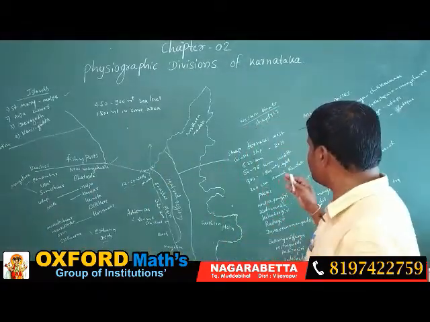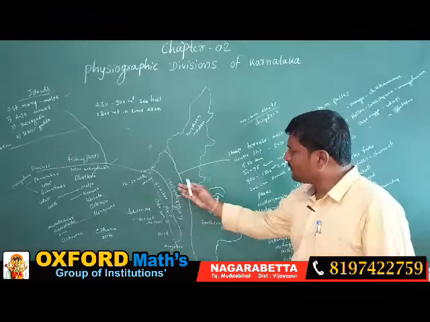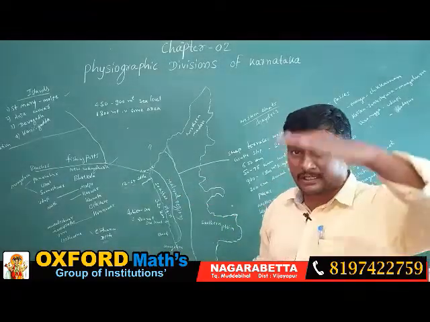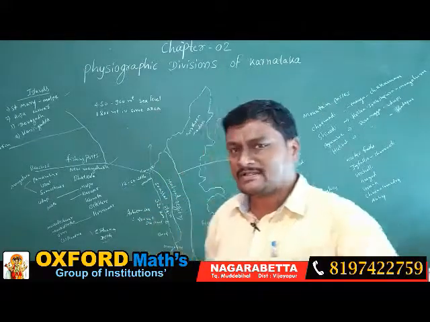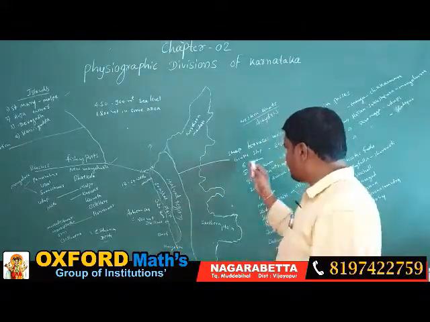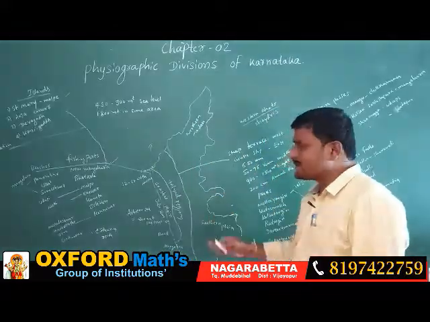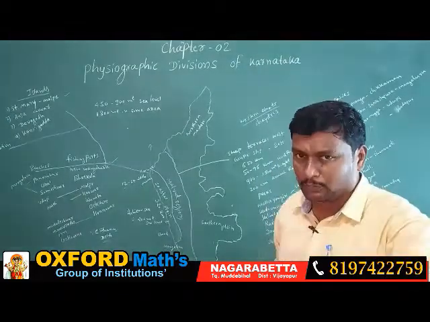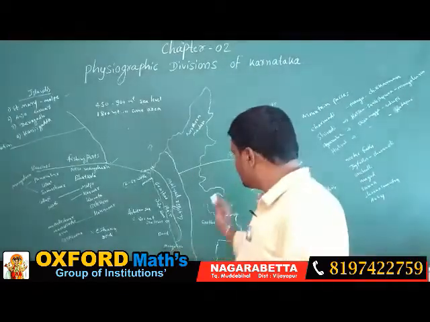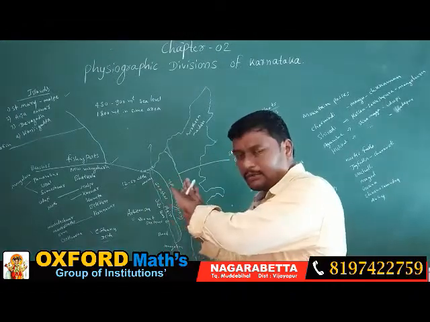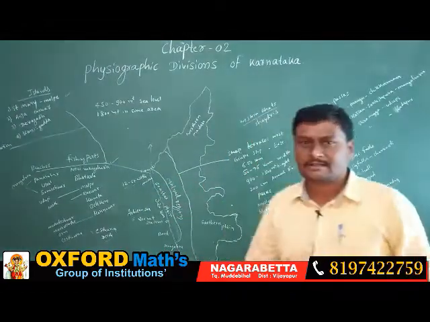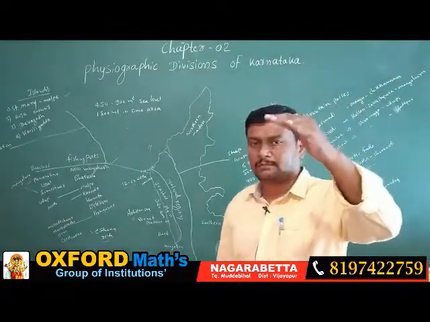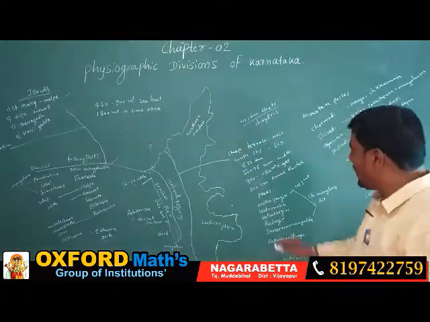In the Malnad region, when we go towards the west side, there is a steep terrace. It is very difficult to move from east to west. But we can come easily from the west side to the east side because it is a gentle slope. Moving from east to west, the terrace-type height increases.